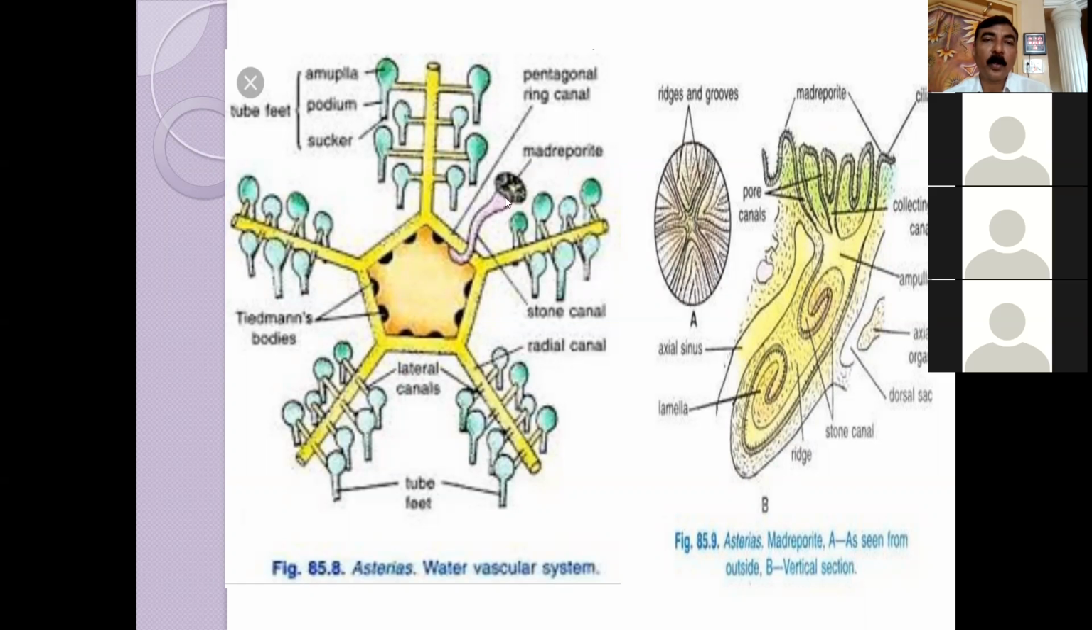So water will come from the madreporite, ampulla, stone canal, pentagonal ring canal, radial canal, lateral canal, and then this ampulla and podium will fill with the water. Reverse flow of the water is prevented with the help of valves. Now the water is filled here, okay? And it creates pressure, a hydraulic pressure, and when this ampulla is pressed, the water will move.